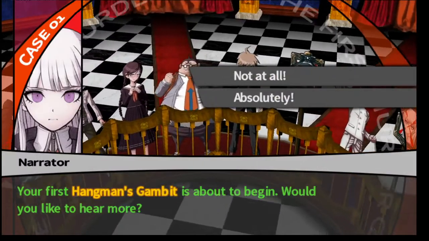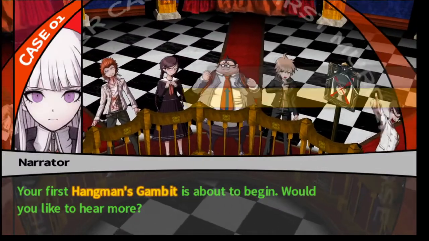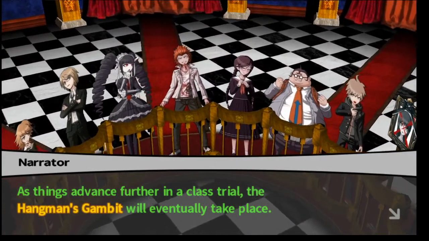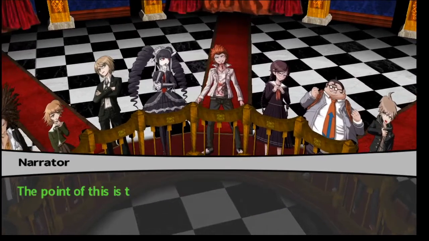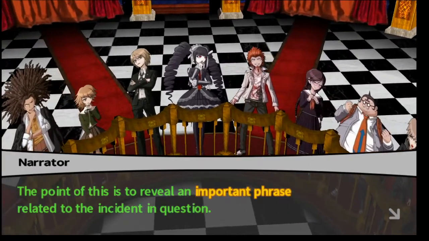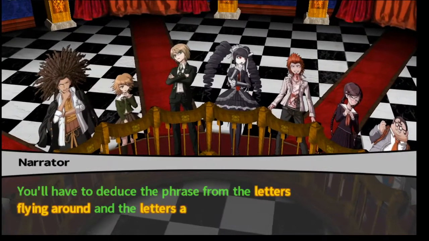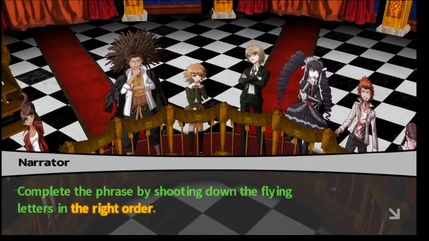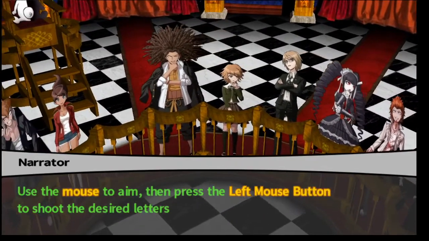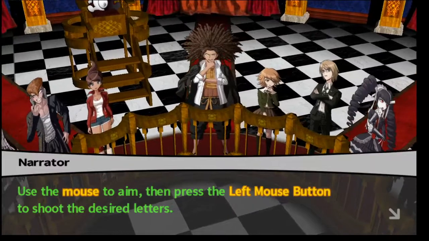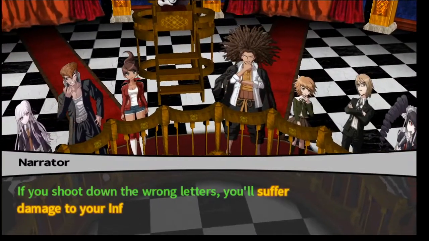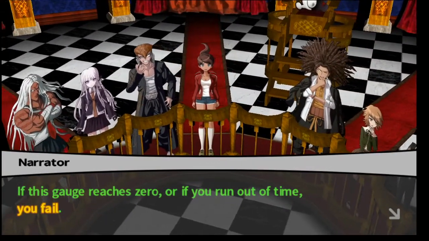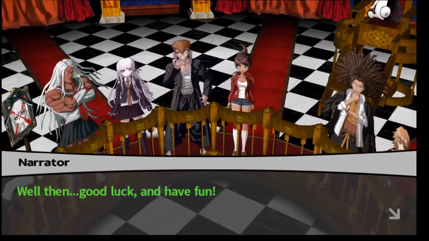Your first Hangman's Gambit is about to begin. Would you like to hear more? Absolutely. As things advance further in the class trial, the Hangman's Gambit will eventually take place. The point of this is to reveal an important phrase related to the incident in question. You'll have to deduce the phrase from letters flying around and the letters already known. Complete the phrase by shooting down the flying letters in the right order. Use the mouse to aim and the left mouse button to shoot the desired letters. If you shoot down the wrong letters, you'll suffer damage to your influence gauge. If this gauge reaches 0, or if you run out of time, you fail. Well then, good luck and have fun.